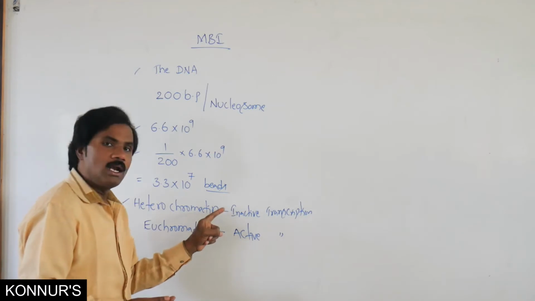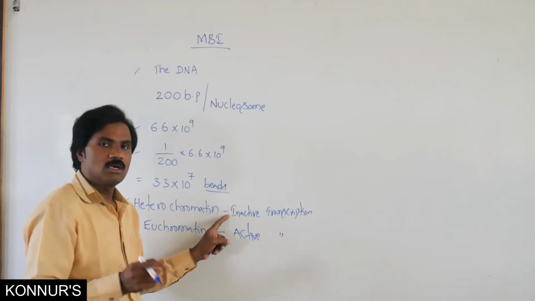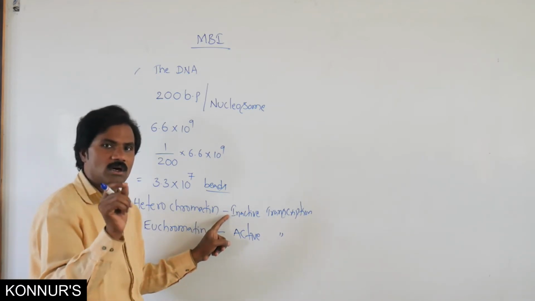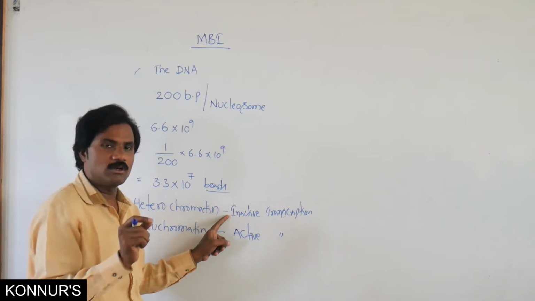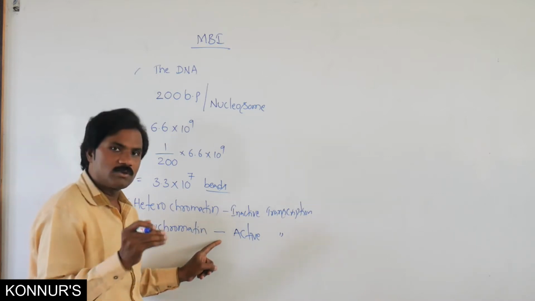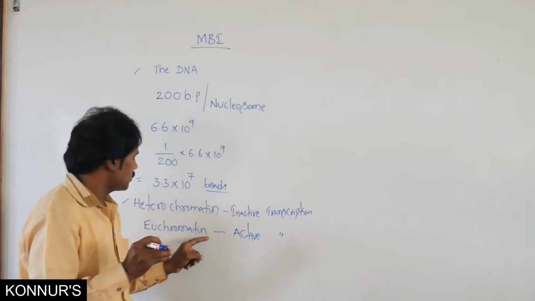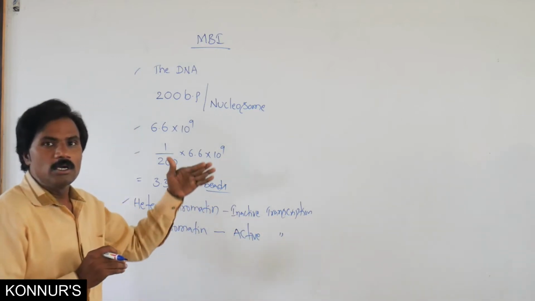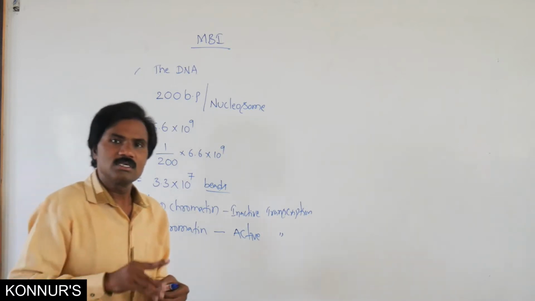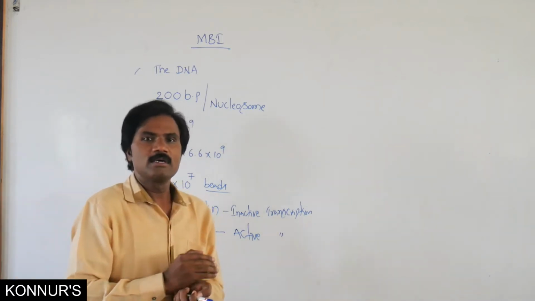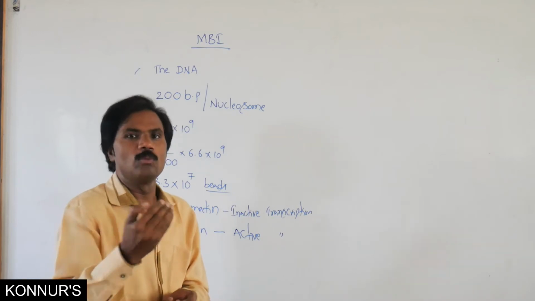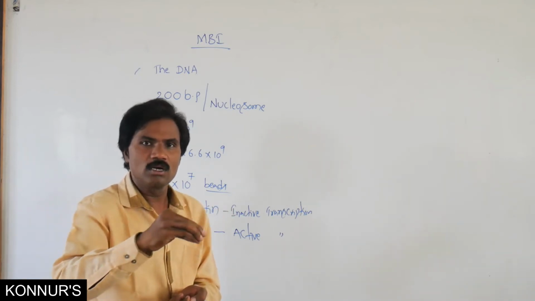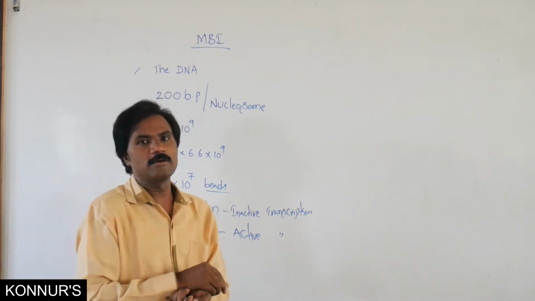So the chromatin fibers then form a chromosome, and that sequence must be present in order.